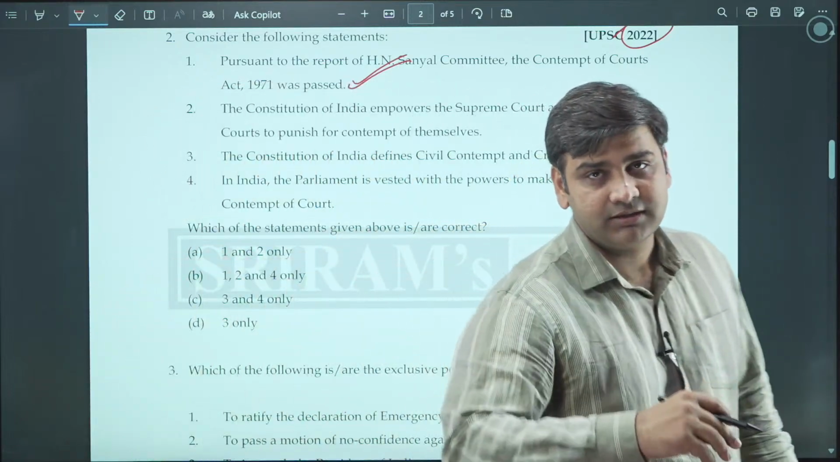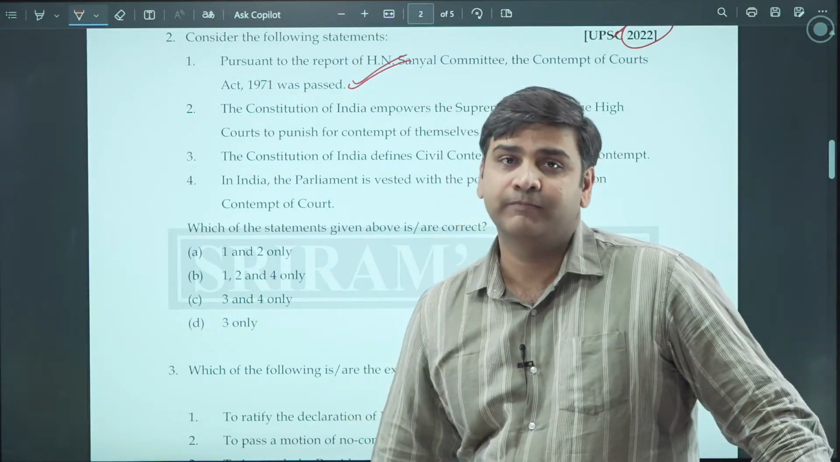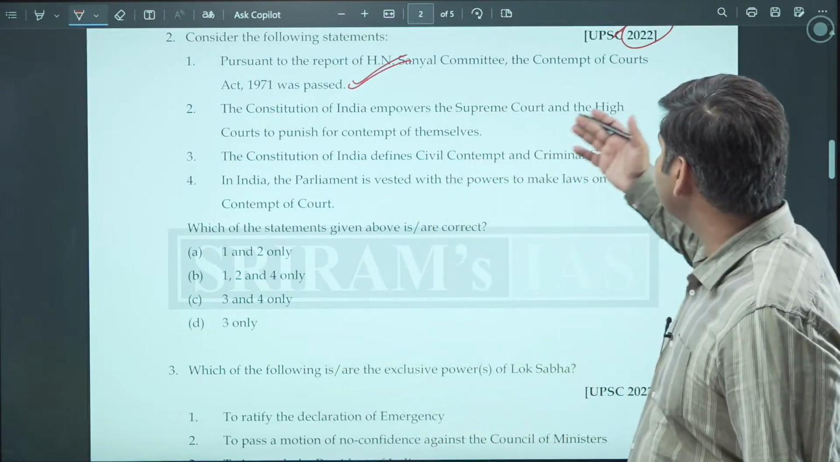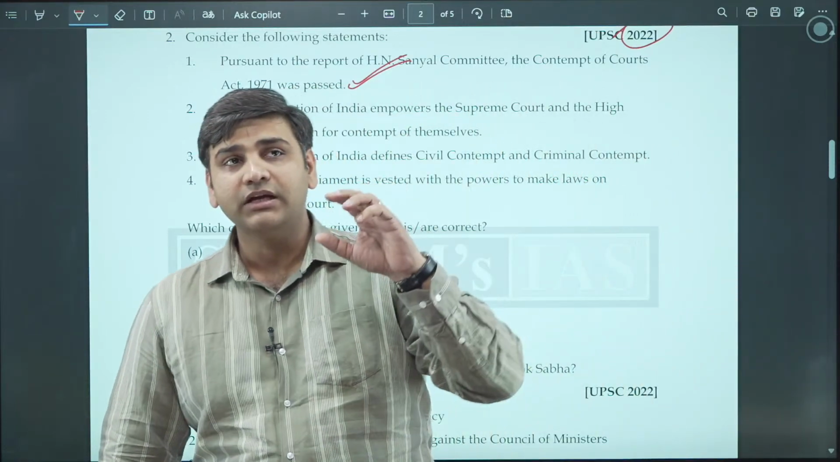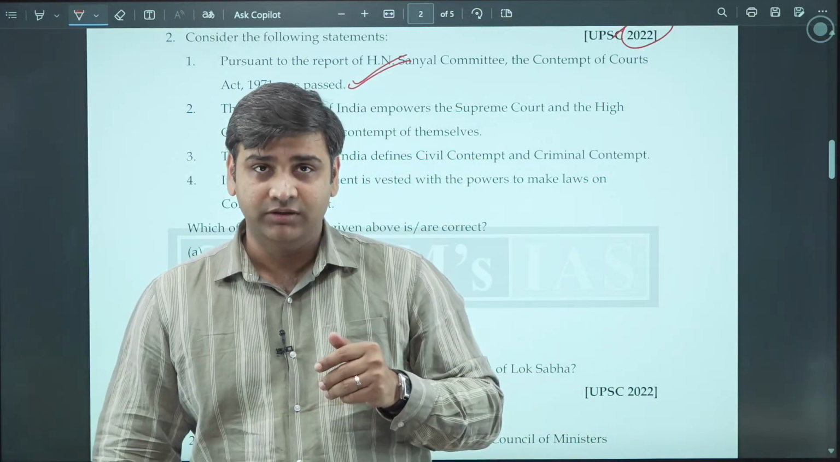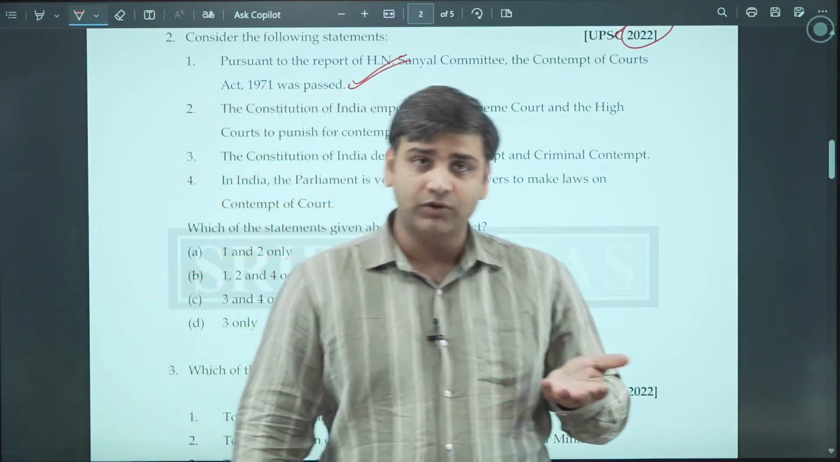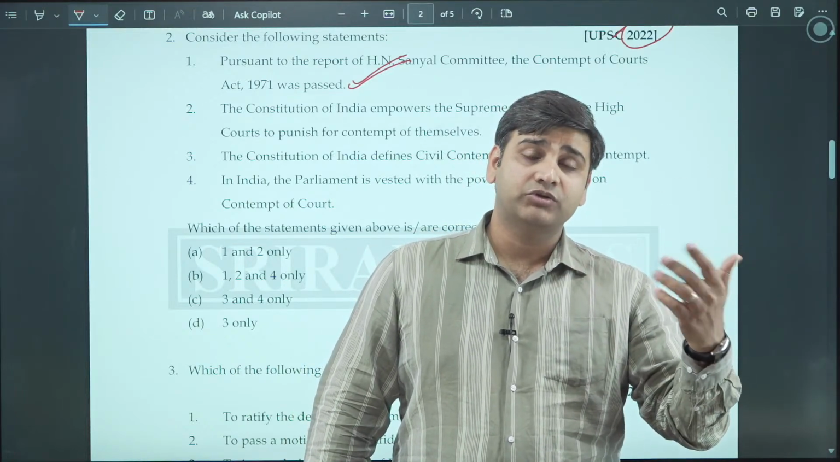such as fundamental duties, came into the constitution after the recommendation was made by the Swaran Singh committee. Similarly, contempt of court is a very important provision of the constitution. One of the reasonable restrictions on the freedom of speech and expression is contempt of court. That you are free to speak whatever you want. There is a freedom which has been given to the citizens.